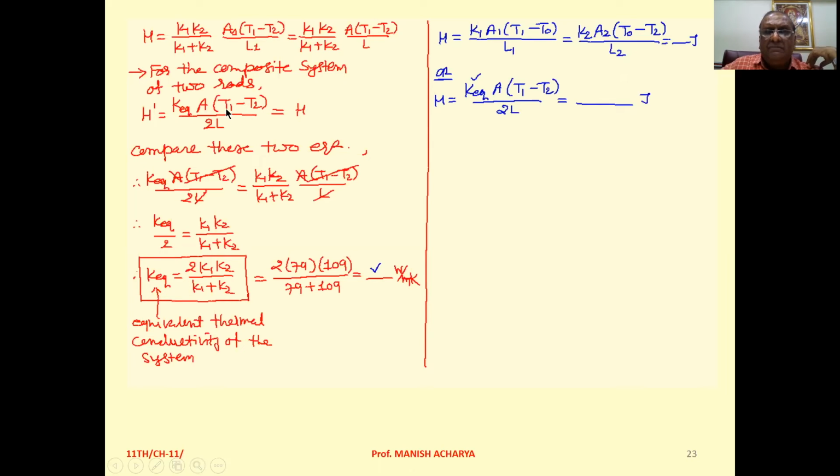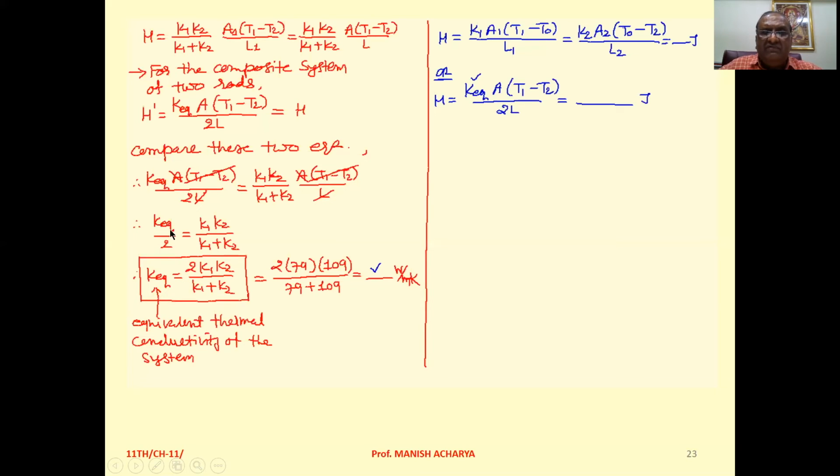So now we can compare these two equations. K equivalent into A into (T1 minus T2) upon 2L is equal to K1 K2 upon K1 plus K2 into A into (T1 minus T2) by L. So A cancelled, T1 minus T2 cancelled, L cancelled.